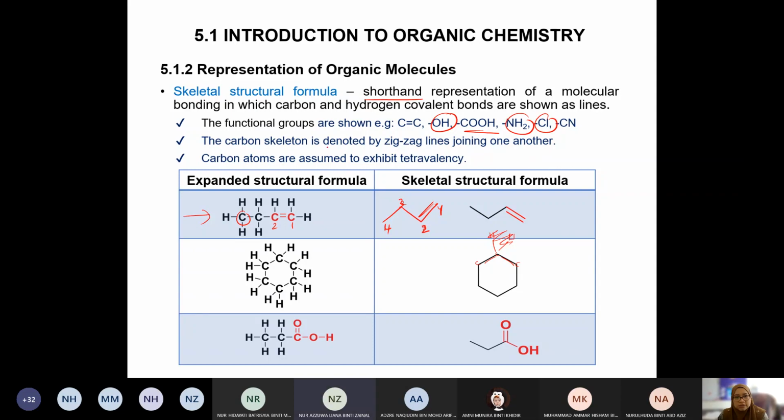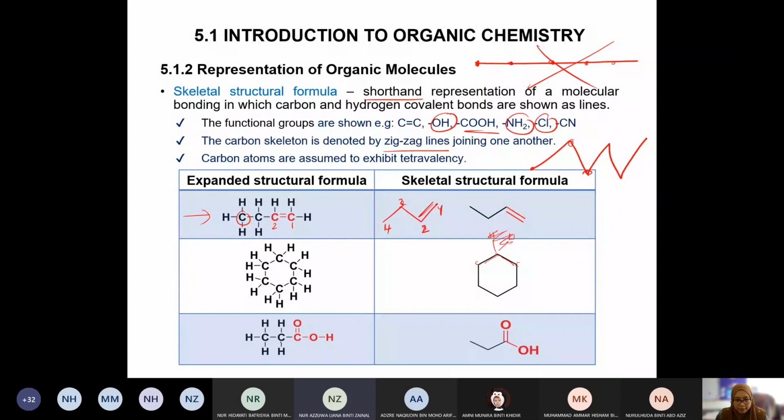The carbon skeleton is denoted by zigzag lines joining one another. So we use zigzag lines. Like this, this is a zigzag. The corners are counted as carbon. We can't do it like this and then draw circles like that. That's not allowed. Okay, this is wrong. Carbon atoms are assumed to exhibit tetravalency. There must be 4 bonds. Make sure it has 4 bonds, or a double bond, meaning 4 following the octet.